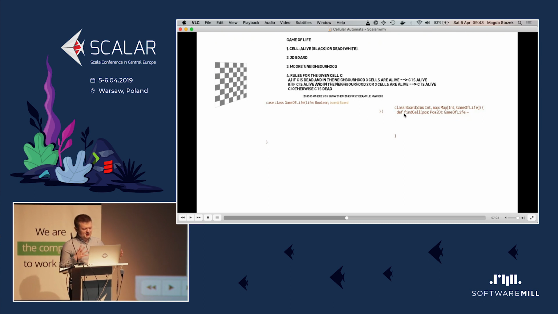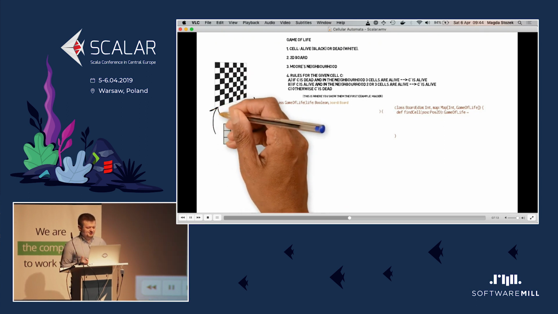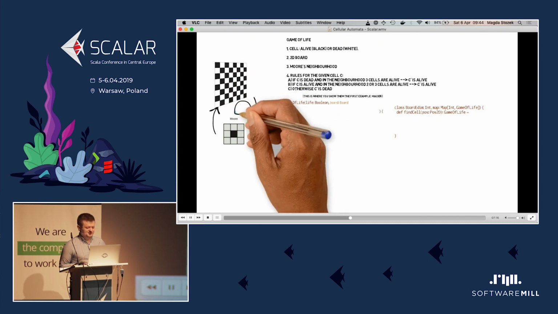And inside, we need to think for a moment about the neighborhood. We need a method in the board that will allow any cell to find other cells in its neighborhood based on the position of that cell. But there's a problem. The typical idea would be to give the cell a reference to the board. But that would mean that we would have a board composed of cells that need the board to be created. So that's like a chicken and egg problem, and the compiler won't let us do it.